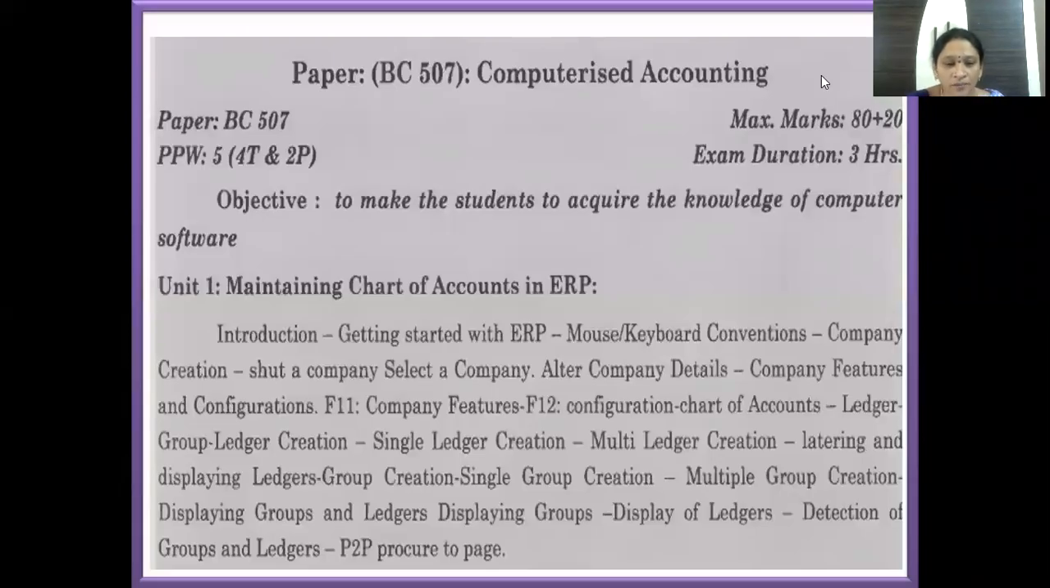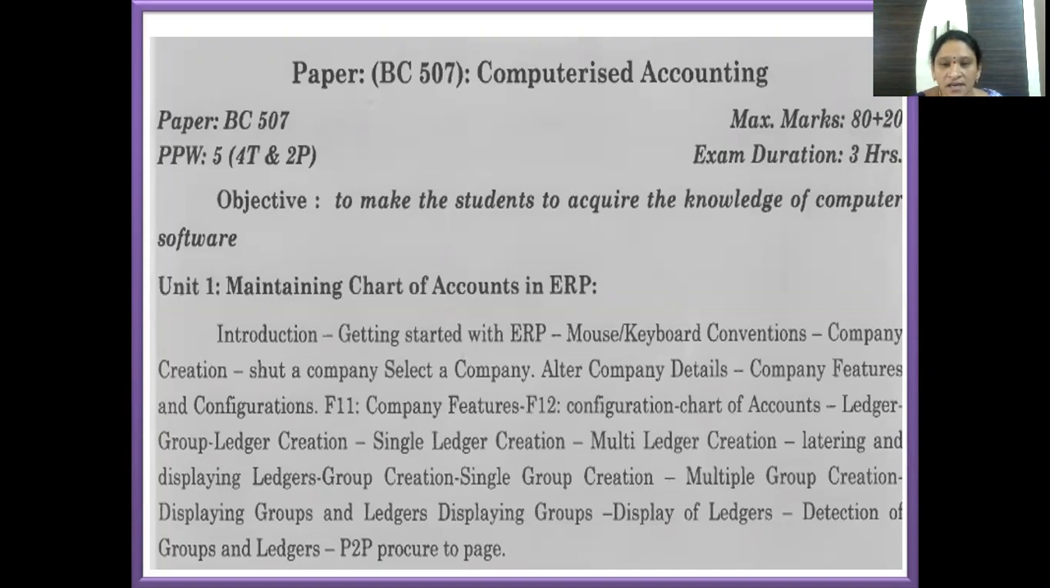Good morning, all. Today we are going to discuss manual accounting, its advantages and limitations, which come as an introduction for computerized accounting.